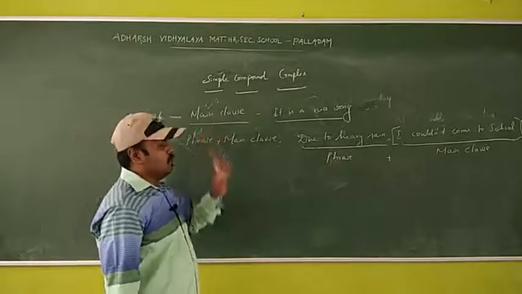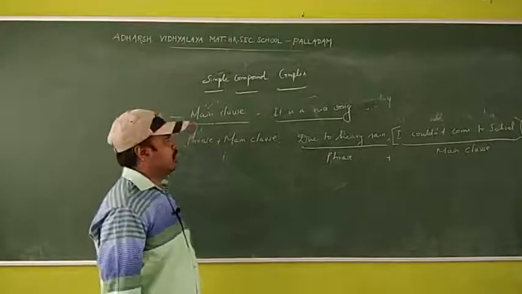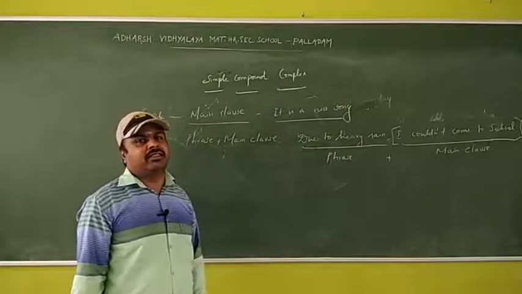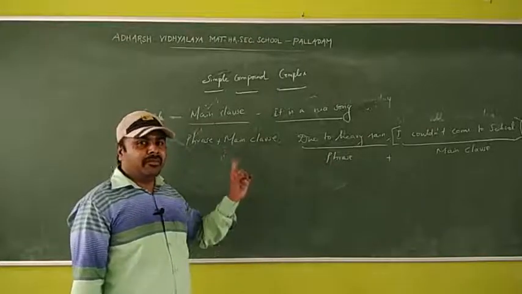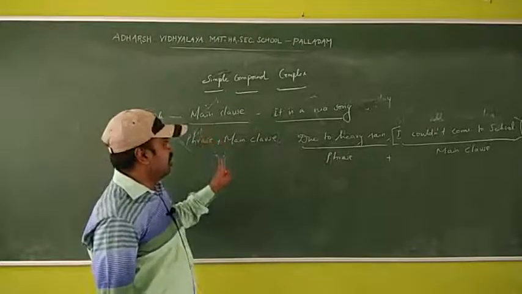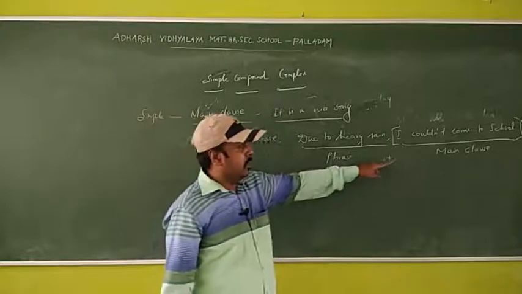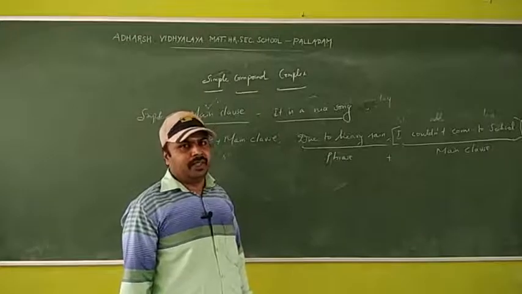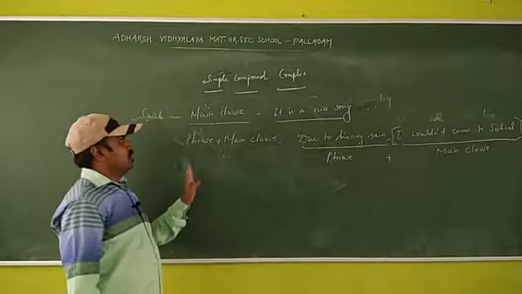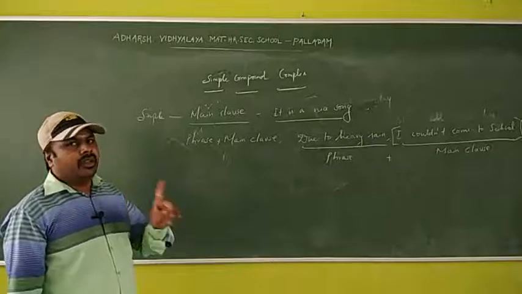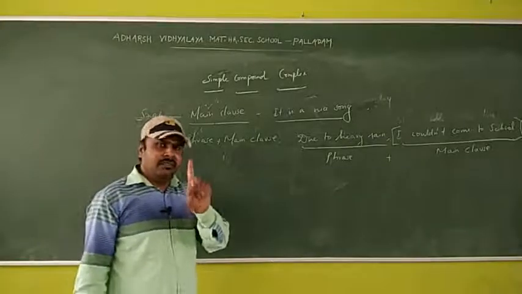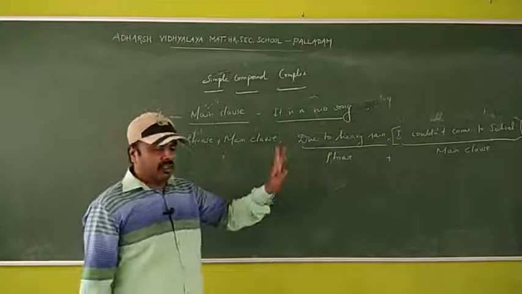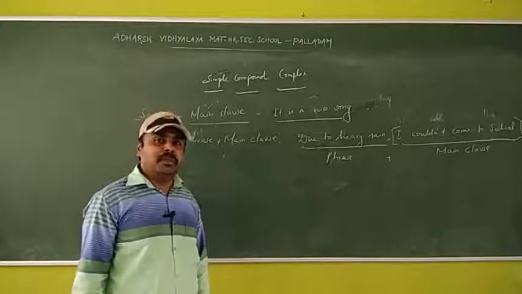It has only one main clause, or else phrase plus main clause. Have you noted? Very important.